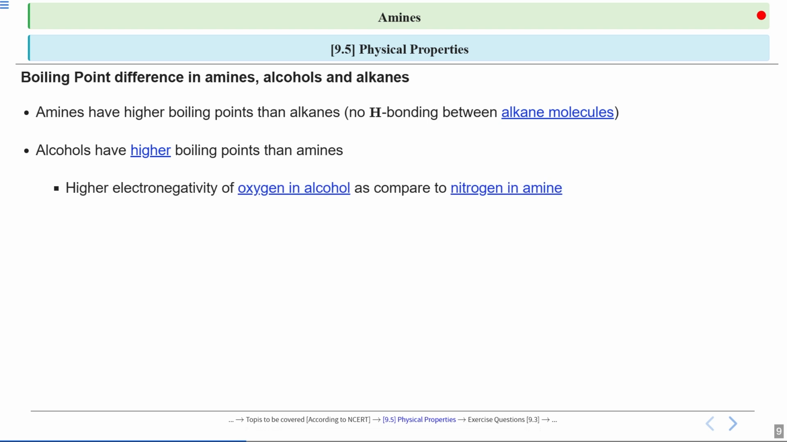One of the key reasons is the difference in electronegativity between oxygen and nitrogen. We know that oxygen, which is found in alcohols, is more electronegative than nitrogen, which is found in amines. Since oxygen is more electronegative, it pulls electrons more strongly, which makes the hydrogen bonds in alcohols stronger than those in amines.